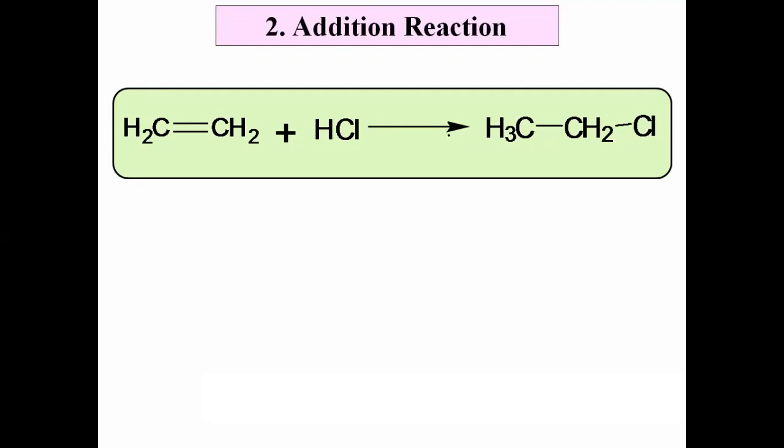The two molecules, ethene and HCl, combine together to form a single product. In this reaction, the two molecules combine together to form a single product, and that reaction is called addition reaction. The reaction in which two molecules combine together to form a single product is called the addition reaction.